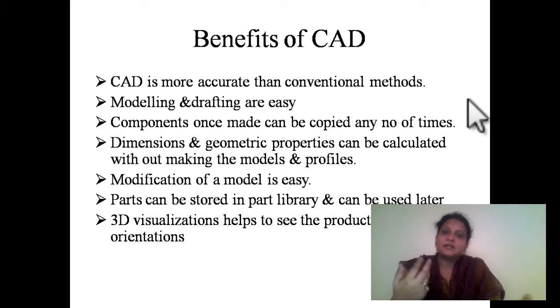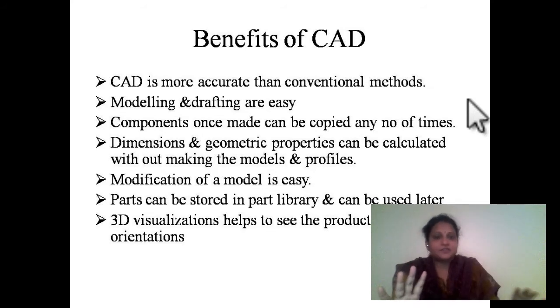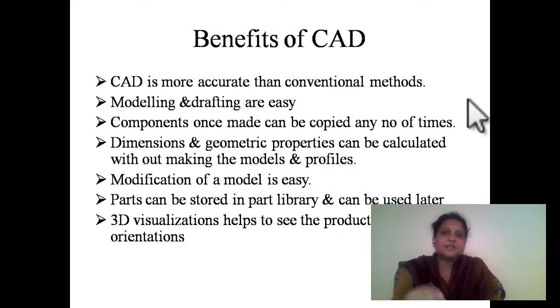That's up to the person who is drafting and modeling the component. But if you look at the manual method of drawing, there the person who is drafting should draw all the views and should give all the dimensions. So because we are introducing the CAD system into our factory operations, it is becoming easy for us to model and to draft the component.